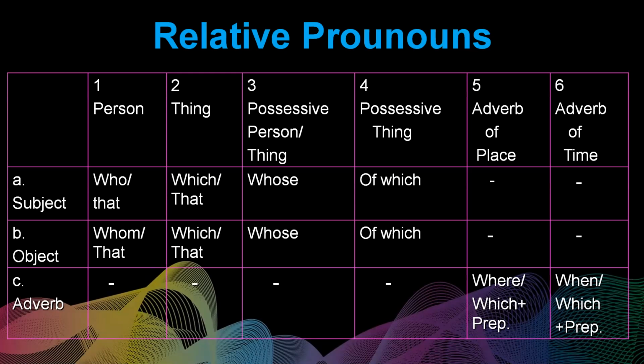A thing as a subject can be replaced by which or that. A thing as an object can be replaced by which or that. And I think you can conclude from that example.